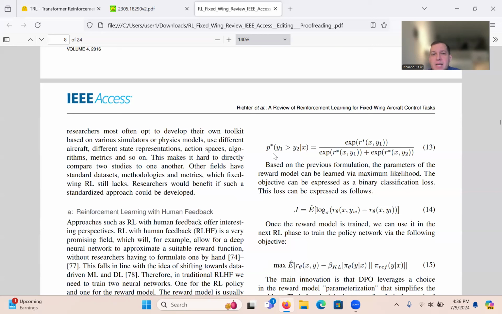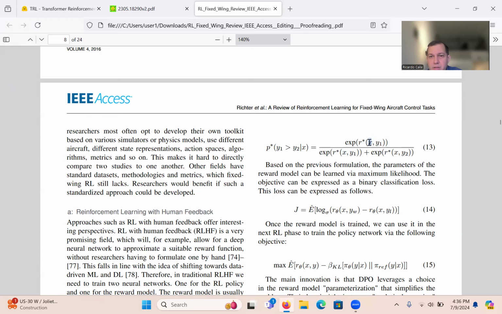But basically, it's saying, a policy that given X, what is the probability that one Y will be greater than the other? Well, that can be formulated as this equation, which is in terms of rewards. If you notice, reward in the numerator and rewards here in the denominator and here in the denominator. Now, what's important about these is the reward has to be learned.